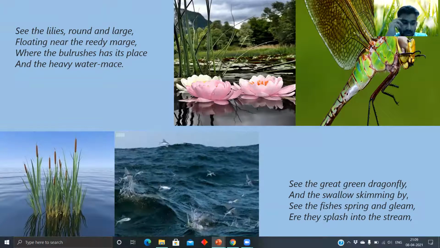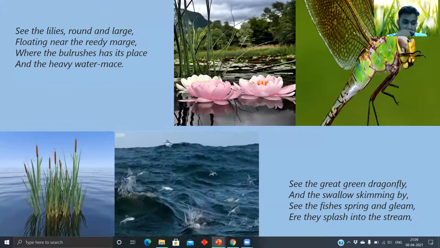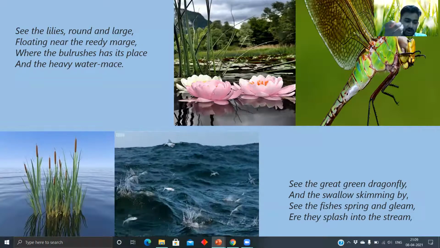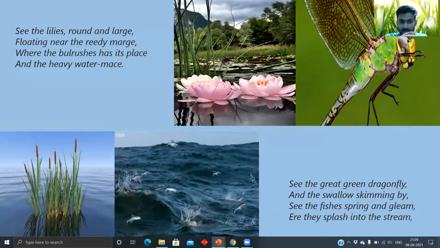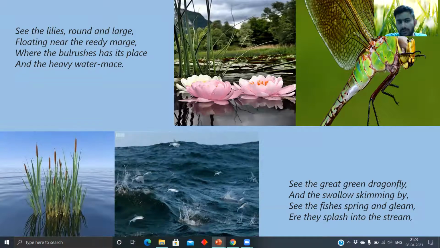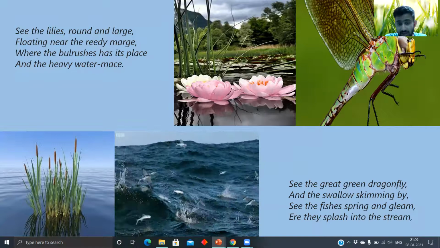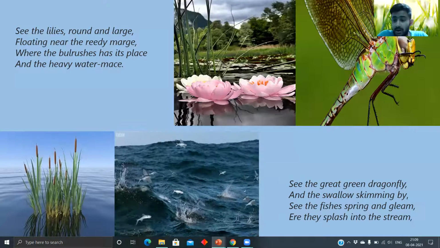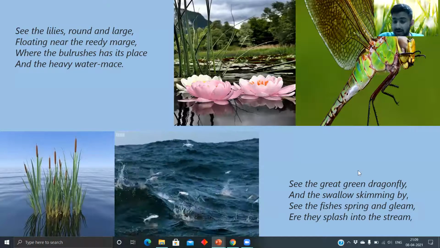Now moving on towards the water mace. Mace is an aromatic spice, and it is also a kind of plant. So that is the heavy water mace. It's round in shape, and that is a plant. He's describing all the environment, all the plants that are there, the flowers that are there. Then in the next stanza, see the great green dragonfly.